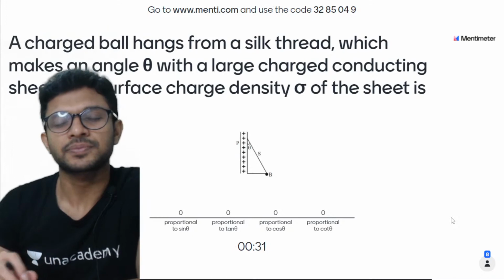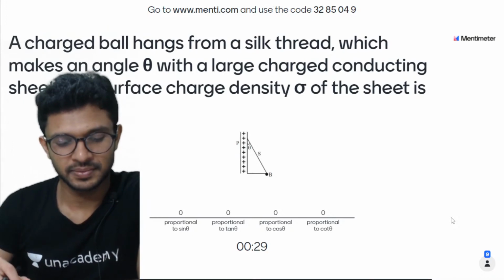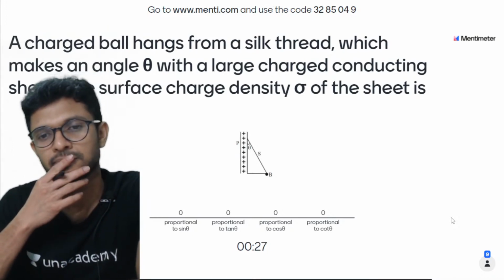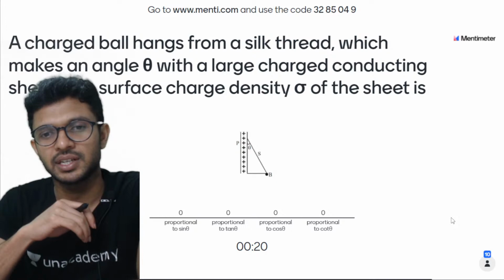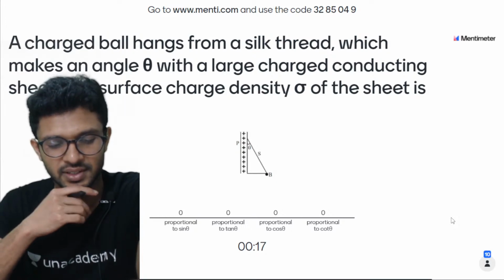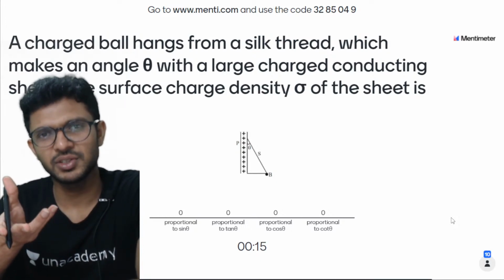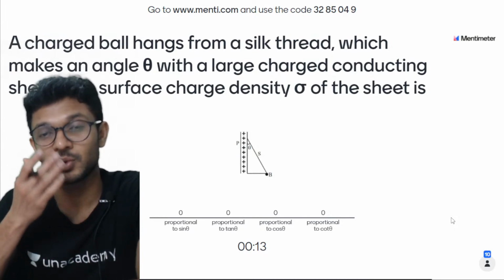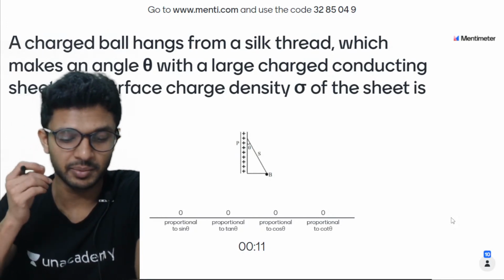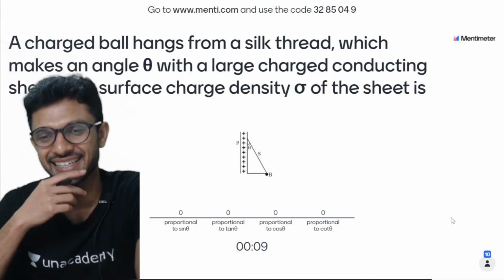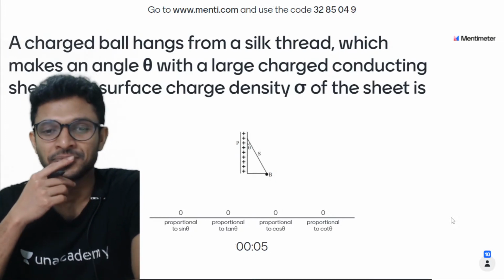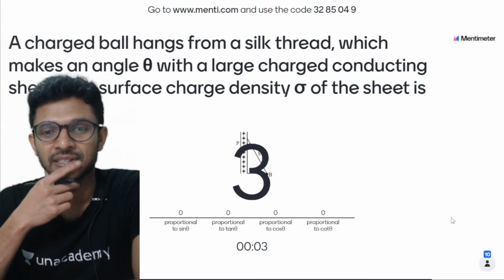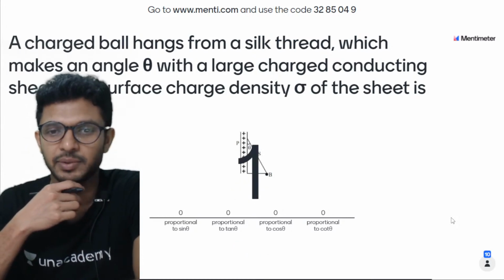Jaldi. 23, 22. Okay, 20 seconds more. And I think for this particular question, we don't need this much time. For some questions, we'll be like, अरे थोड़ा और time मिल गया तो अच्छा हो जाएगा, है ना? 3, 2, 1, and yes, time is up.